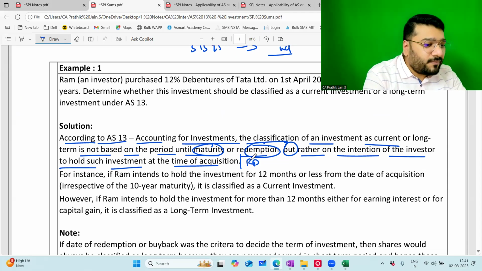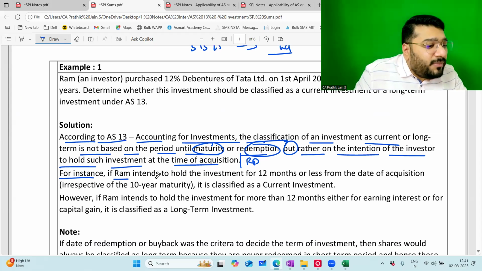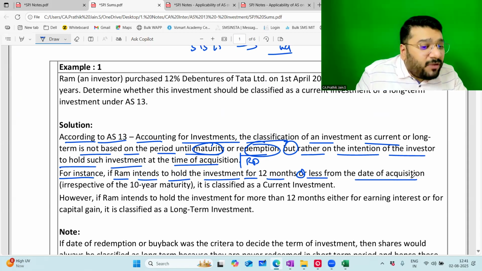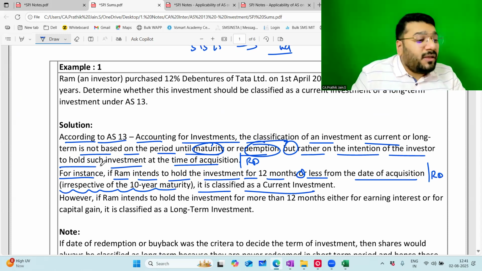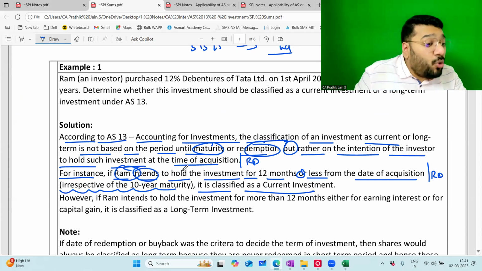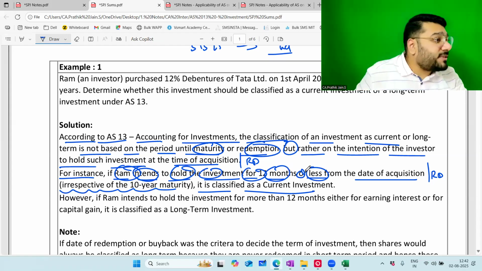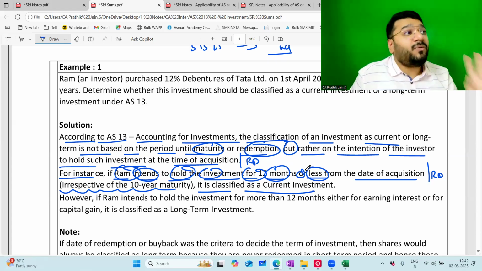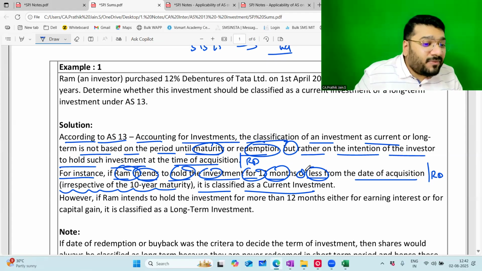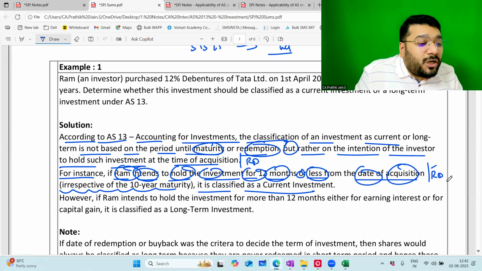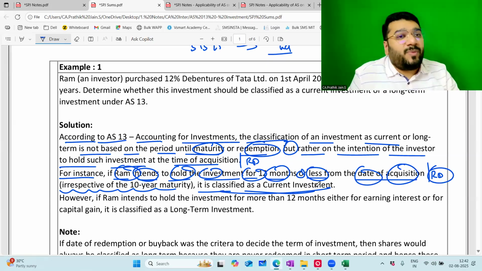No. For instance, if Ram intends to hold an investment for 12 months or less from the date of acquisition or on the reporting date, irrespective of the maturity date, I will classify this as current. Ram intends to hold the investment for 12 months or less, not beyond 12 months. Means after that, he doesn't want to hold it. Means he will sell it. From the date of acquisition or reporting date, then I'll classify this as current investment.